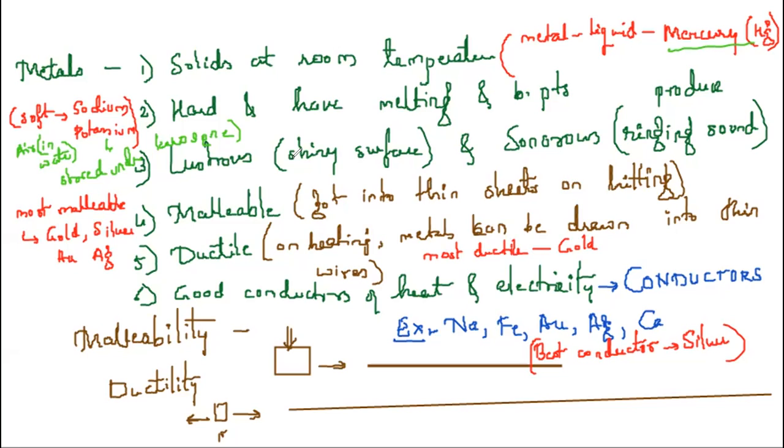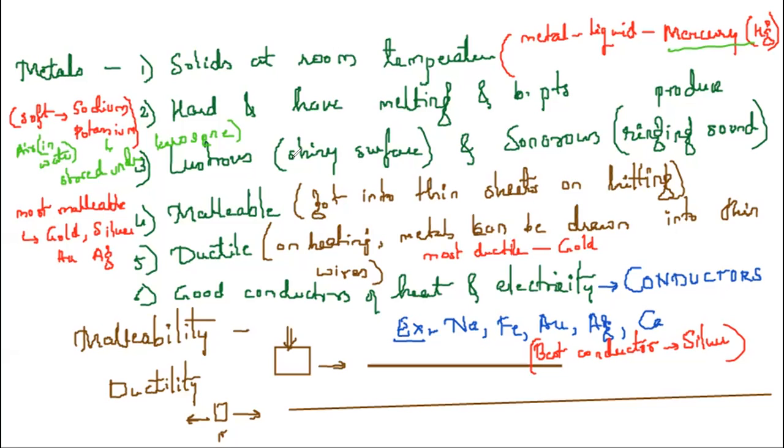And most malleable is what? Gold, silver. Gold symbol is Au, silver symbol is Ag. Ductile: on heating, metals can be drawn into thin wires. That property is called ductility. And the most ductile metal is gold. Hardly 1 gram of gold, you can pull it into 5 kilometers or something as such.